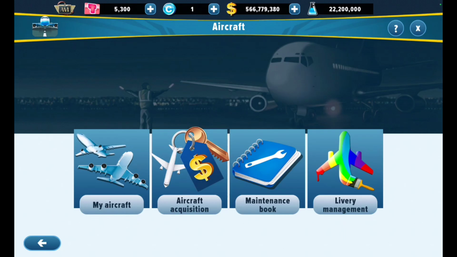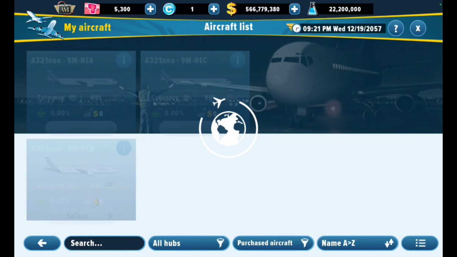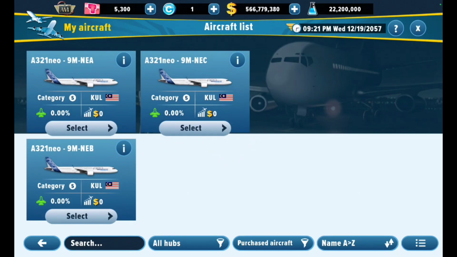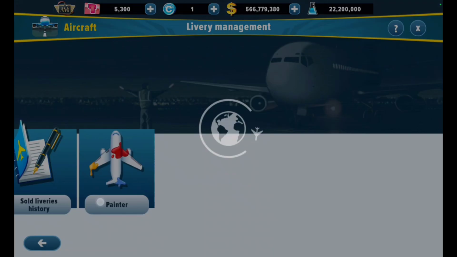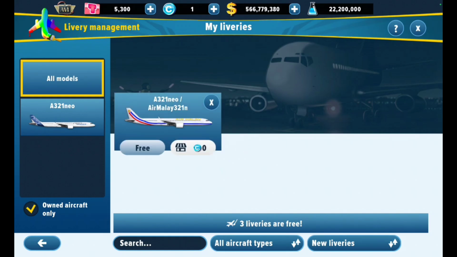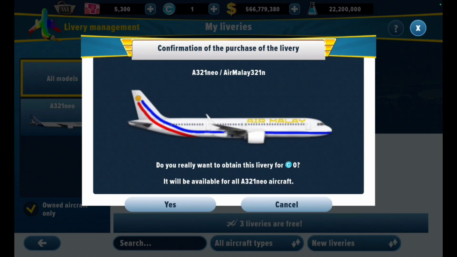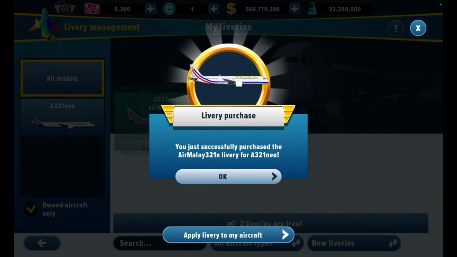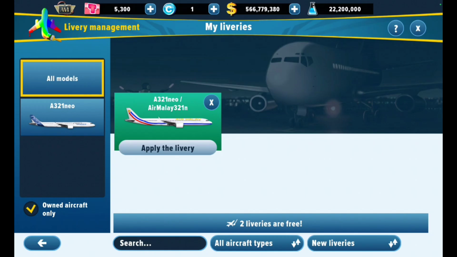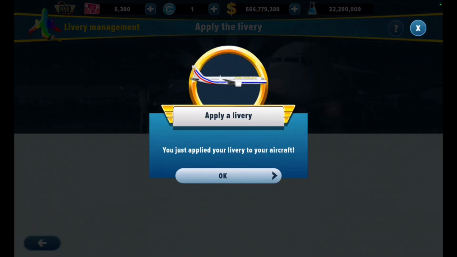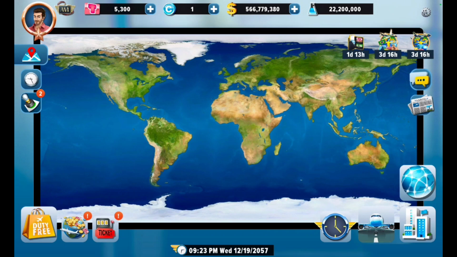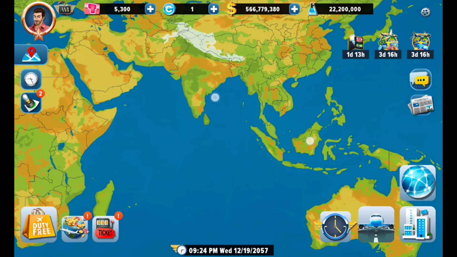So, it gives me great pleasure to introduce to you, it hasn't got a livery. It gives me great pleasure to introduce to you Air Malay, and that is a livery. Not my best work, I'm going to be totally honest. But this is our airline that we're going to be doing, our Southeast Asia full service airline.